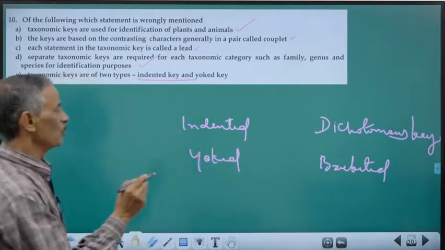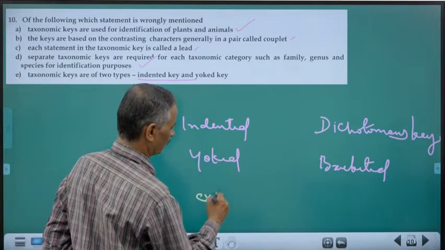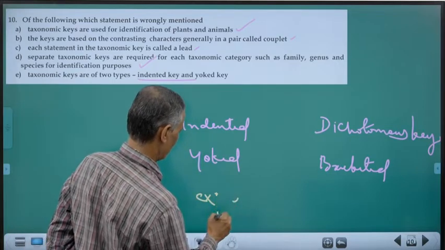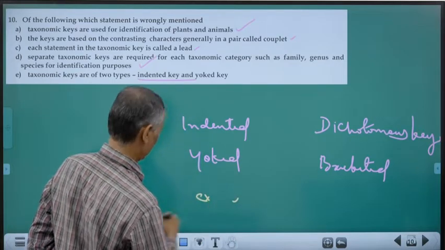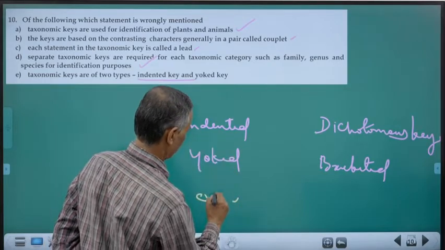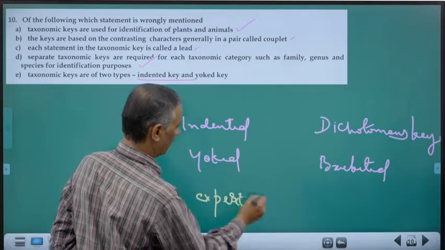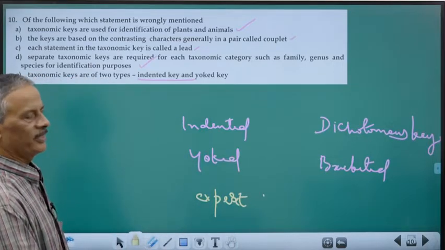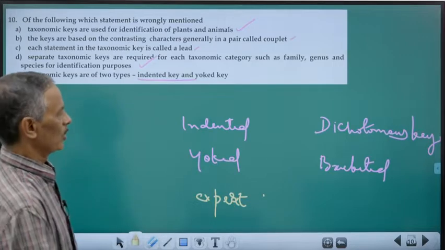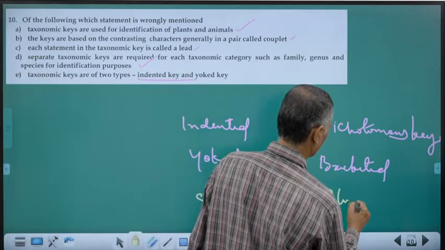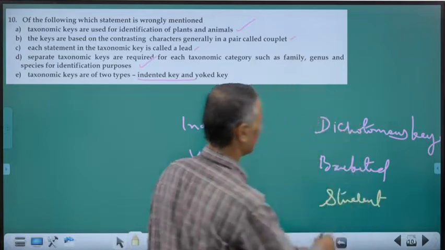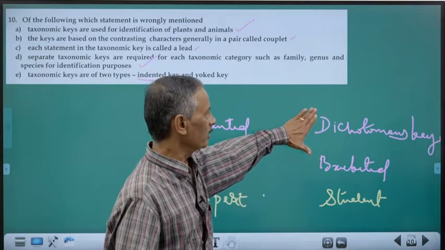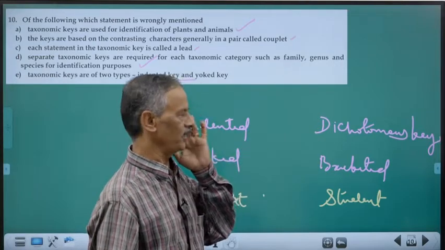See, this is used for an expert, a taxonomist. Only by an expert. Only a taxonomist can use it. A student, a beginner cannot use it. For a student, the best one is the dichotomous. That is why in our book, information is given regarding dichotomous or bracketed keys.